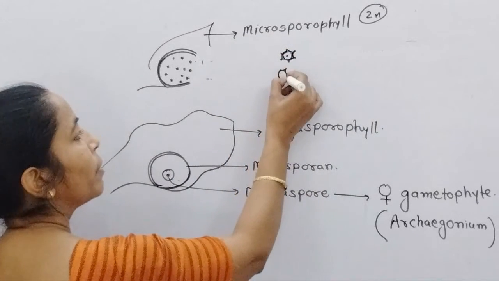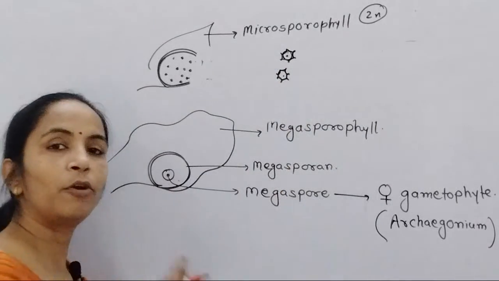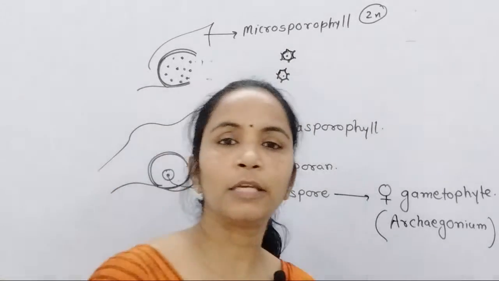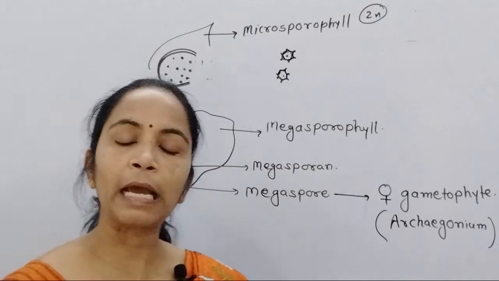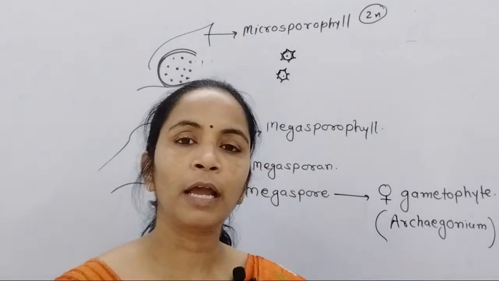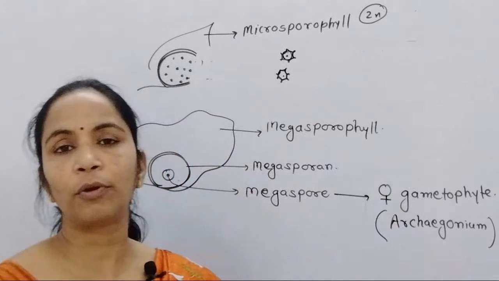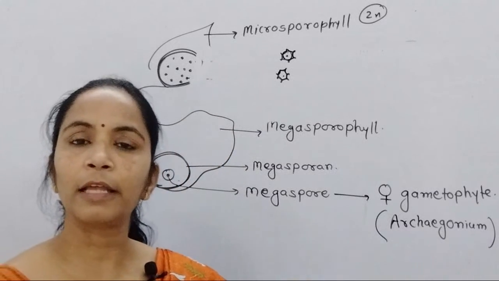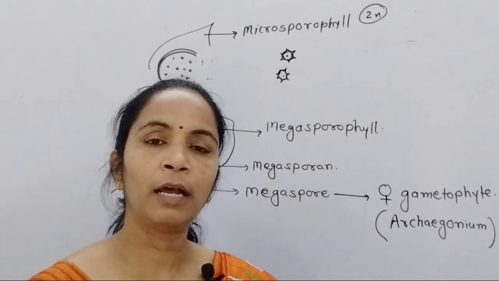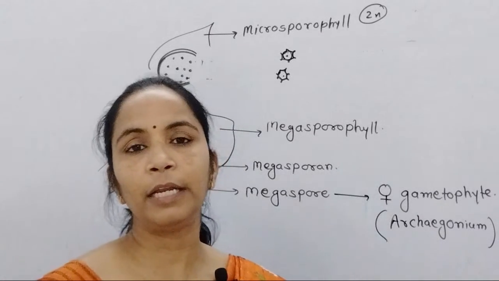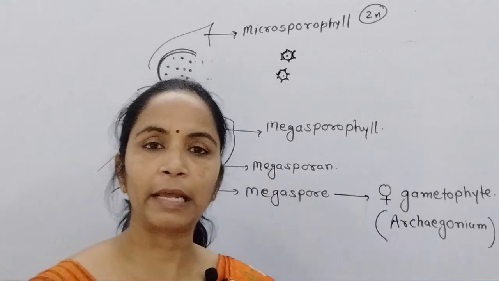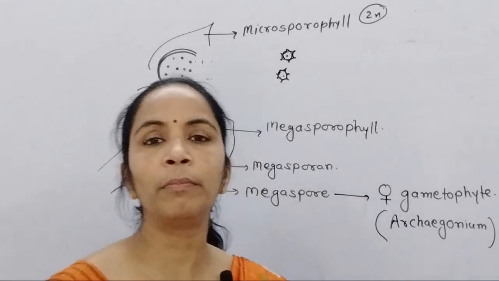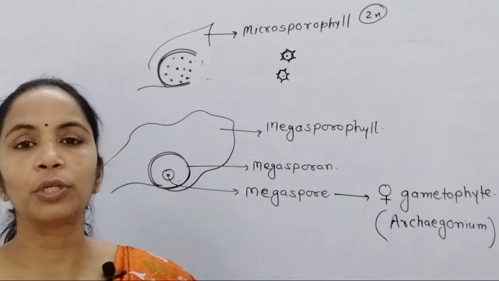So here you remember, up to Pteridophyta, dependency on water is essential because male gametes are flagellate. In Bryophyta and Pteridophyta, you remember, male gametes are antherozoids, they are biflagellate, and that's why these male gametes need water for their transfer towards the female gamete. But from gymnosperms, the process of pollination begins.